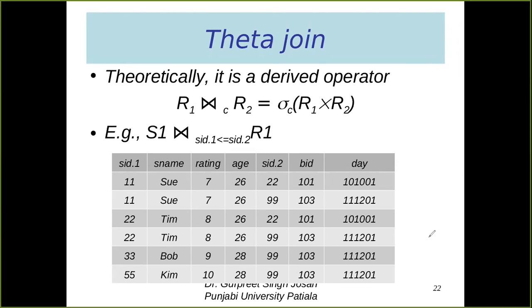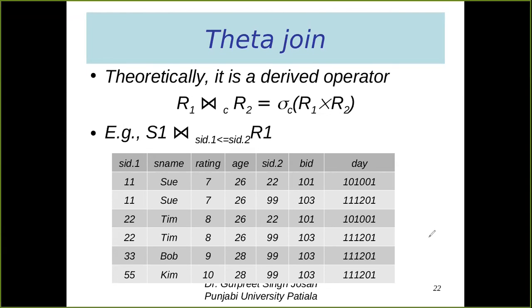Okay, it is the same as the Cartesian product. So theta join is a Cartesian product with some condition applied on it. So what is theta join? It is just the same as Cartesian product with a condition applied on it. The condition can be applied using the sigma operator, which we have already covered. When we apply the sigma operation, we have to specify some condition, and on this condition we want to filter our rows. So same thing, just a change of notation.